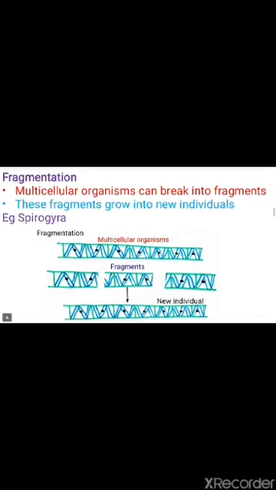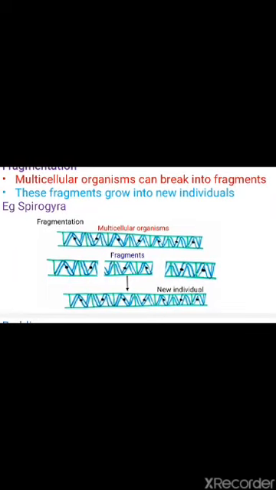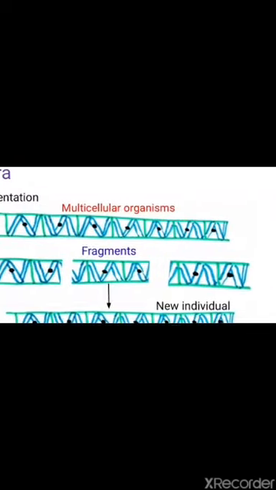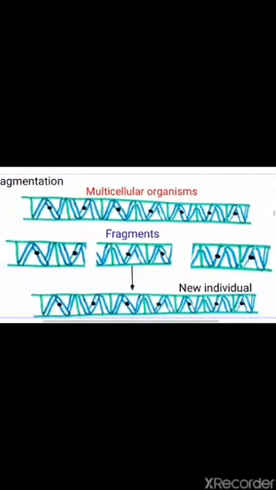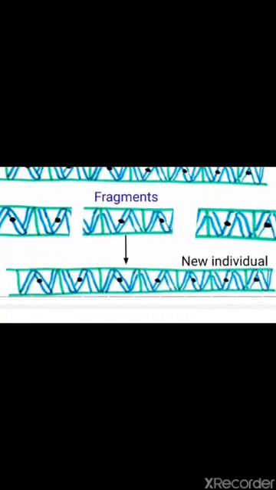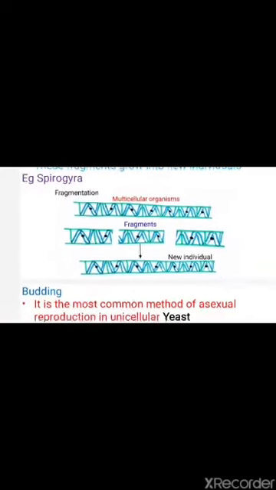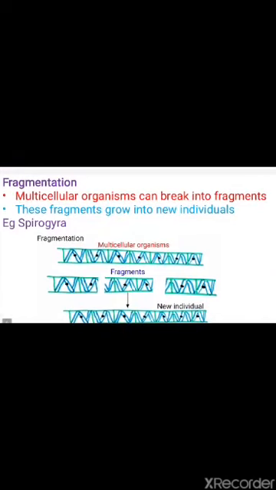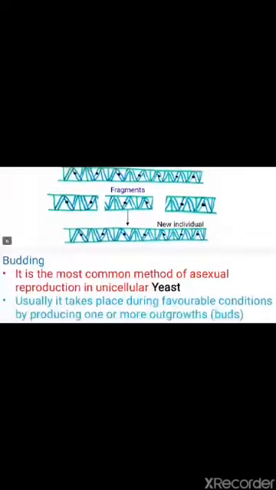Spirogyra is a multicellular organism. It is a ribbon-like or thread-like organism, and in this diagram you can see that the Spirogyra breaks into fragments and the fragments develop into new individuals. So such asexual reproduction is called fragmentation.